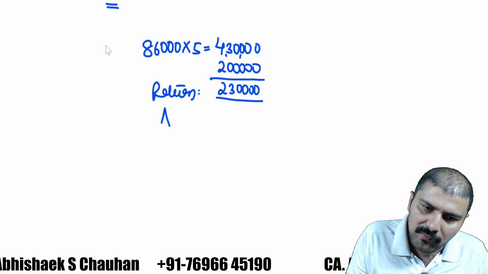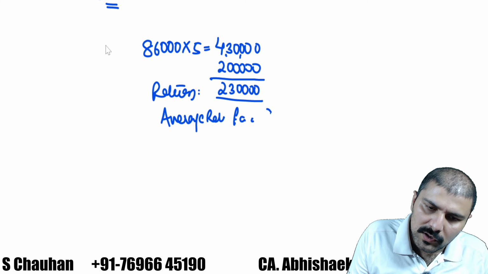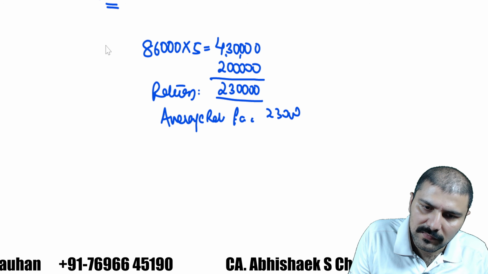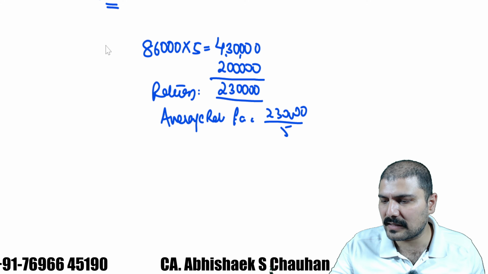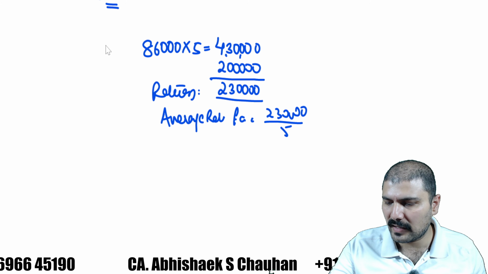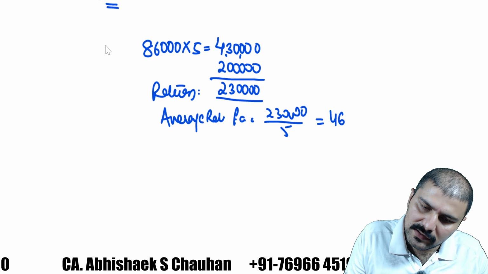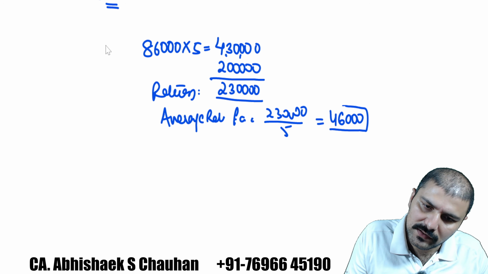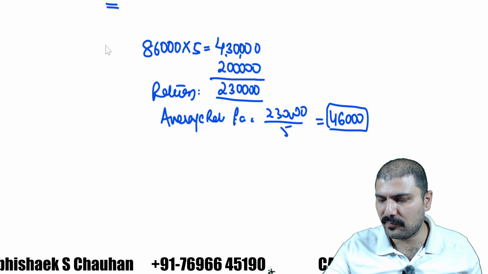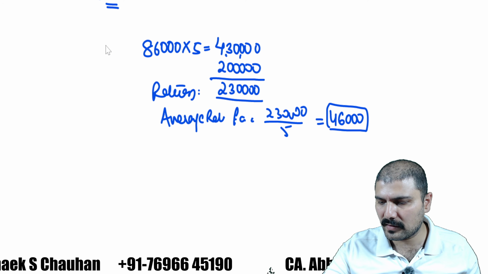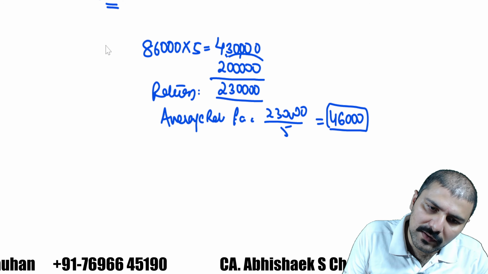Okay. Average return per annum, 2,30,000 divided by 5. How much is the return? Return means the extra amount that you have generated every year. Averagely, the answer is 46,000 rupees. Right? Now, 46,000 rupees is generated every year as a return, on the amount invested of 2 lakhs.